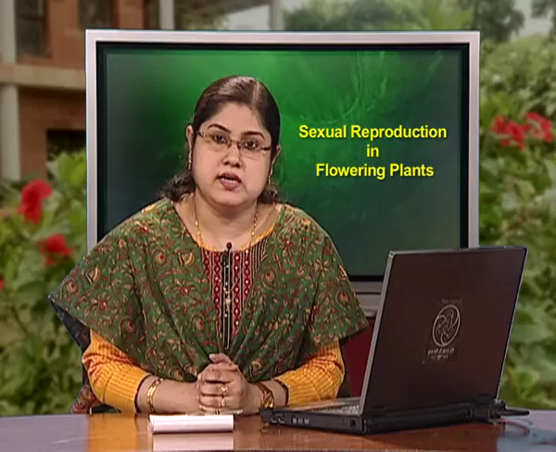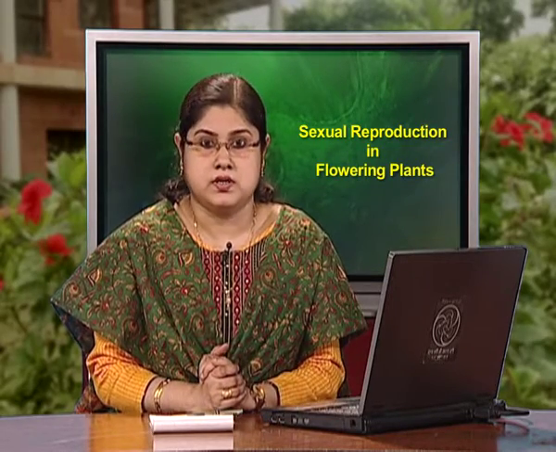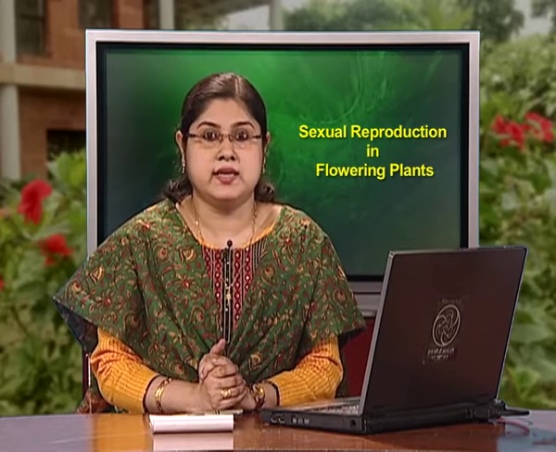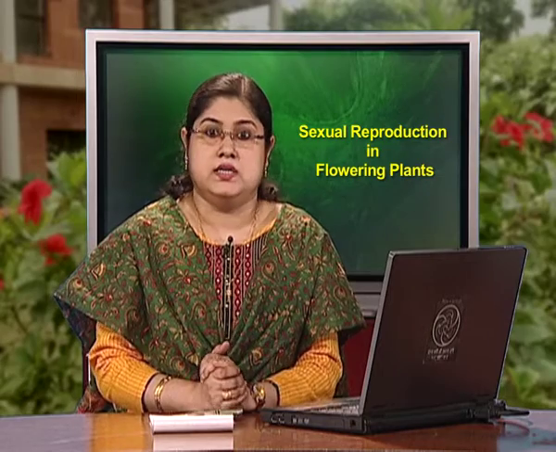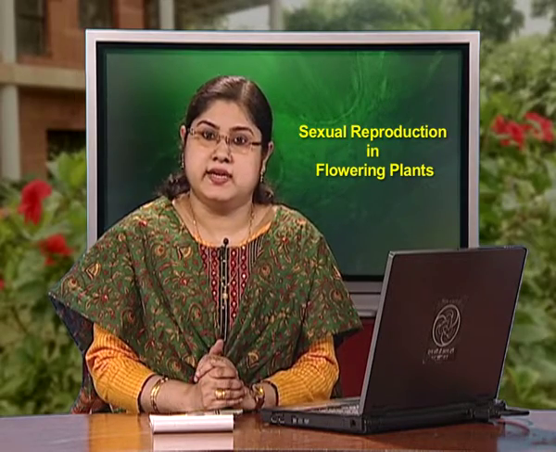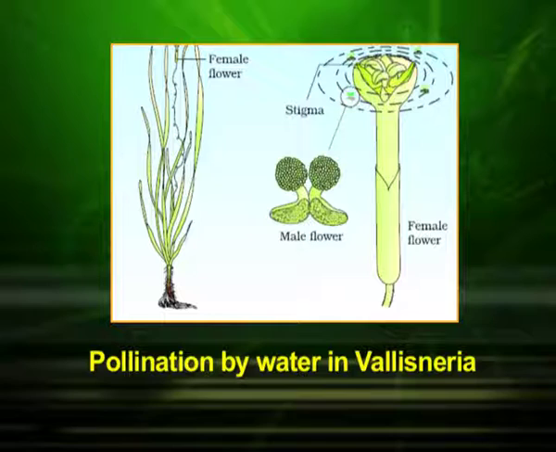In Vallisneria, the female flower reaches the surface of water by the long stalk, and the male flowers or pollen grains are released onto the surface of water. They are carried passively by water currents. Some of them eventually reach the female flower and the stigma. We can observe pollination by water in Vallisneria in this diagram.